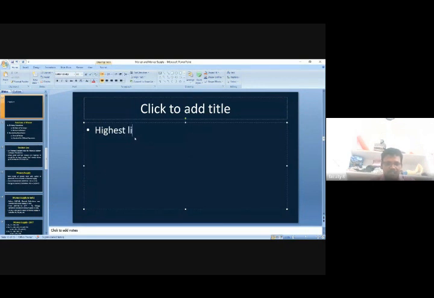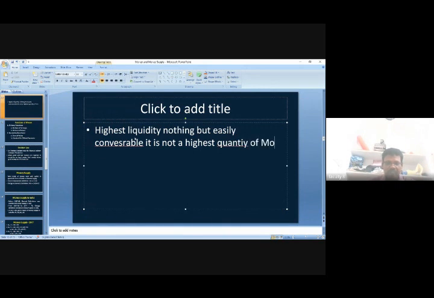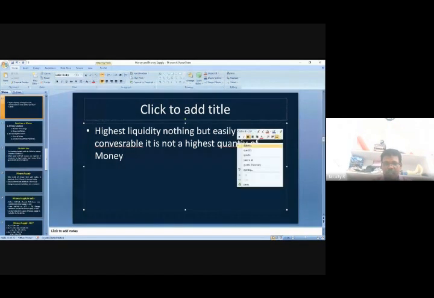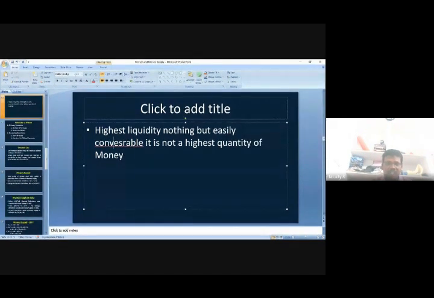So highest liquidity is nothing but easily convertible. It is not the highest quantity of money. Please remember, it is not the highest quantity of the money. It is the easy convertibility. That is the point here.